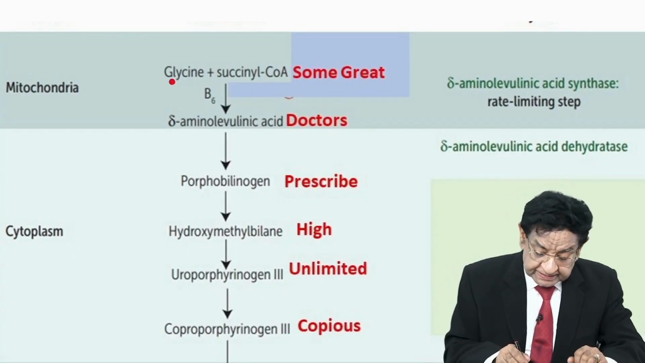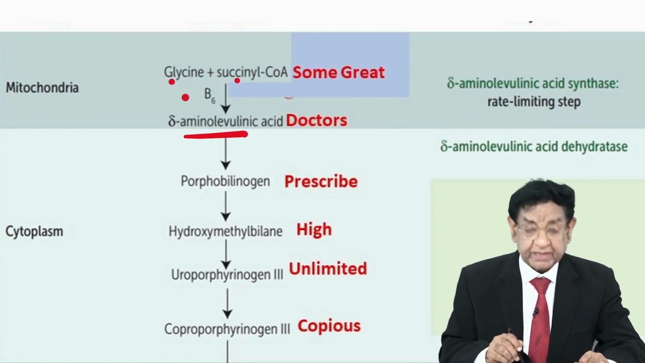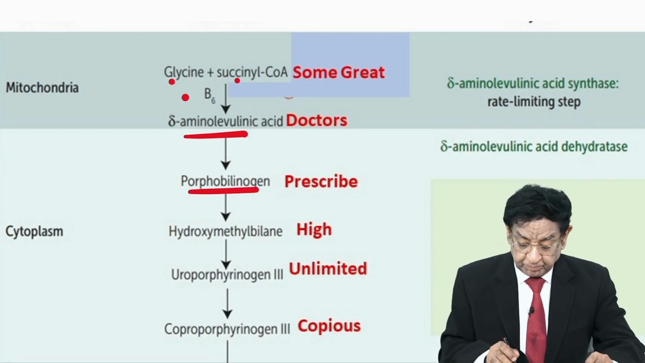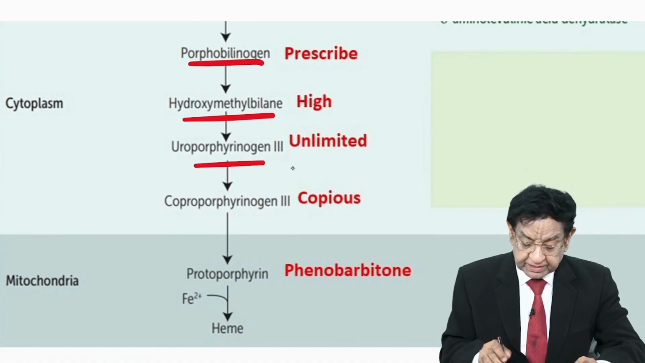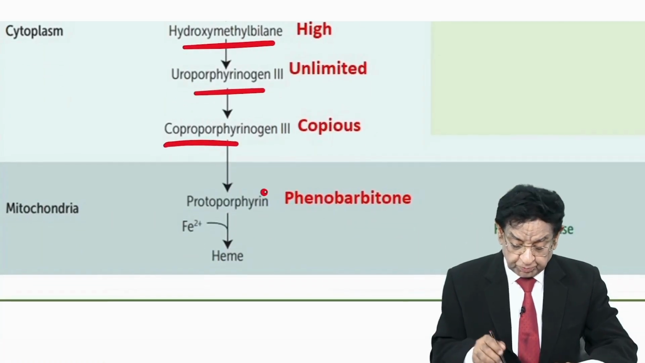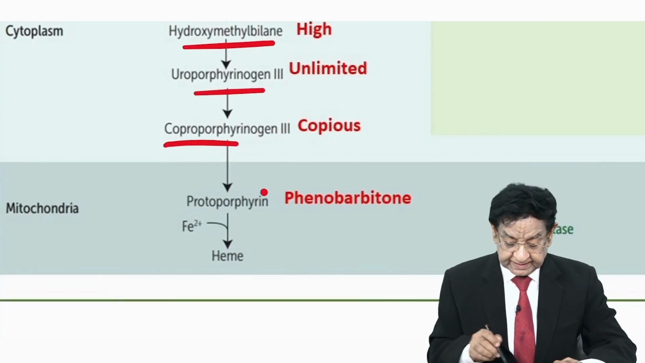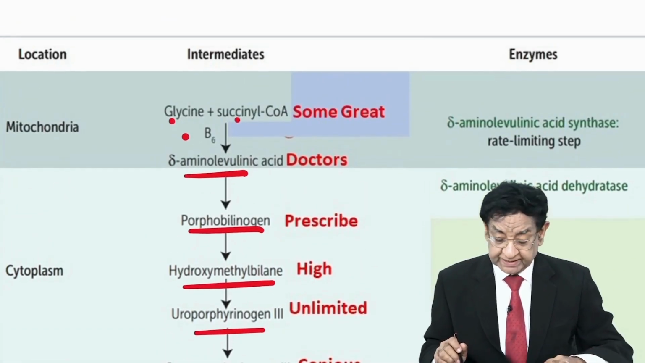Succinyl coenzyme A, B6, delta aminolevulinic acid, porphobilinogen, hydroxymethylbilane, uroporphyrinogen III, coproporphyrinogen III, protoporphyrin, and that is going to heme. Now I have a mnemonic for you, a lovely mnemonic.